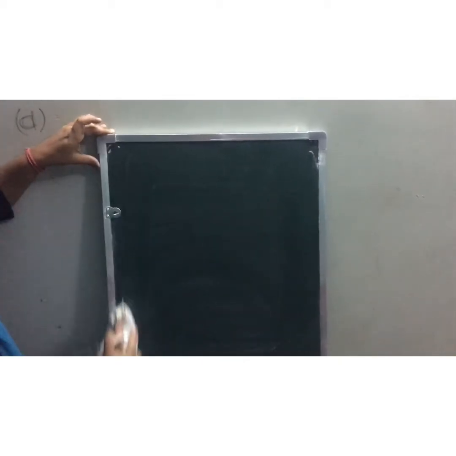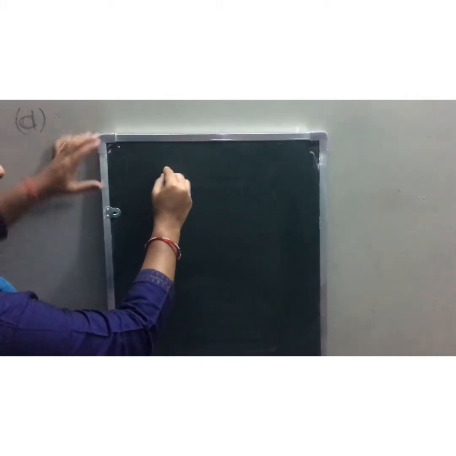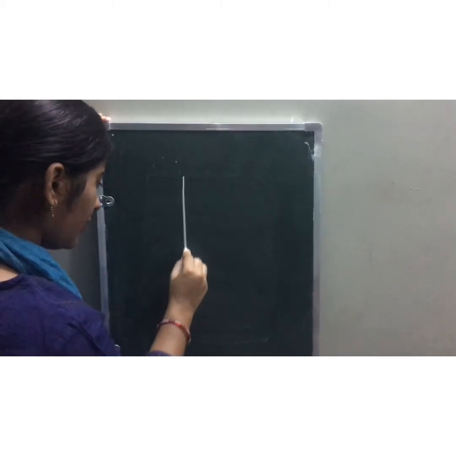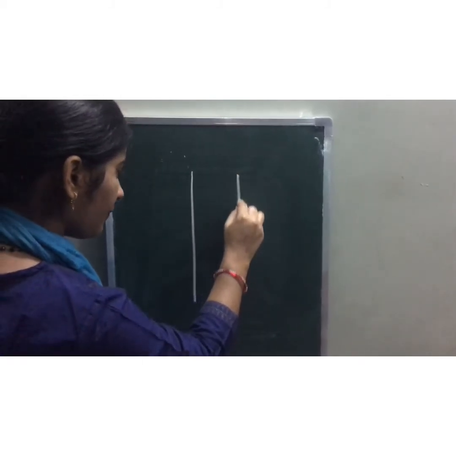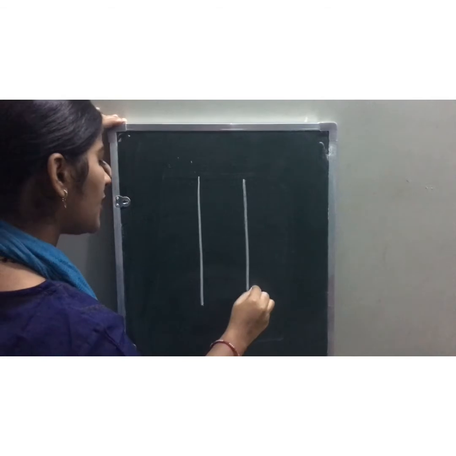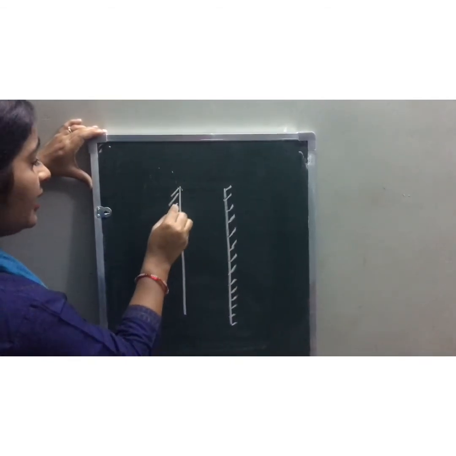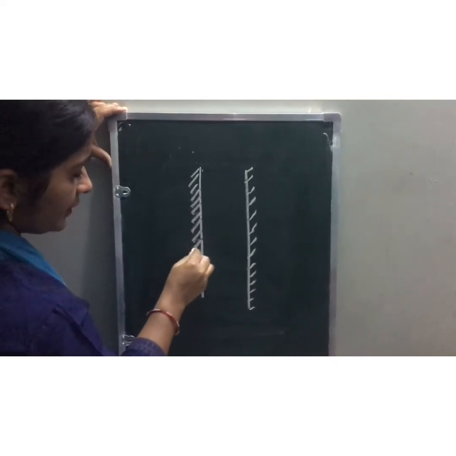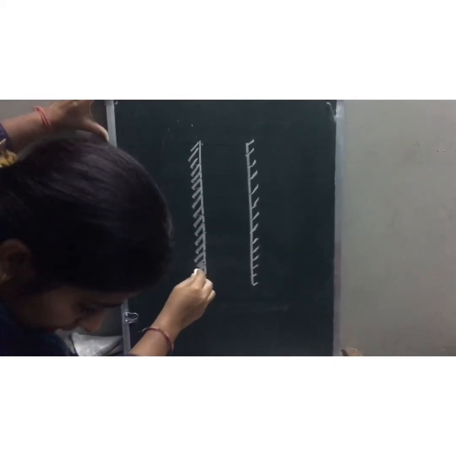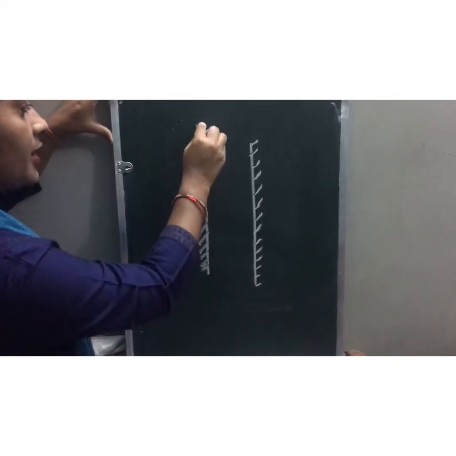Now see here carefully. For example, here I'll draw. These are the mirrors which are placed parallel to each other, let's say AM and BM1.